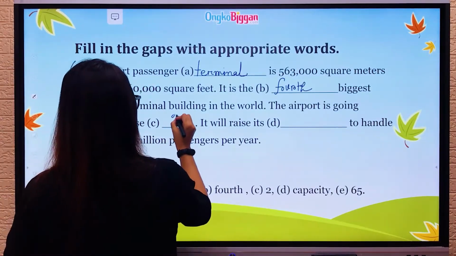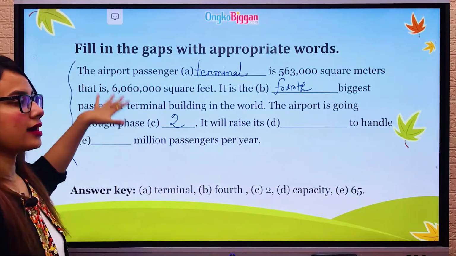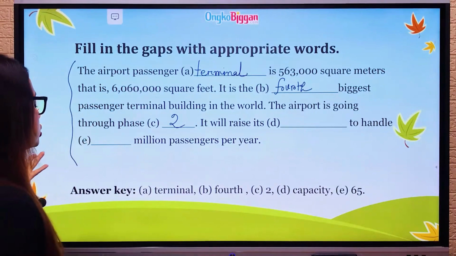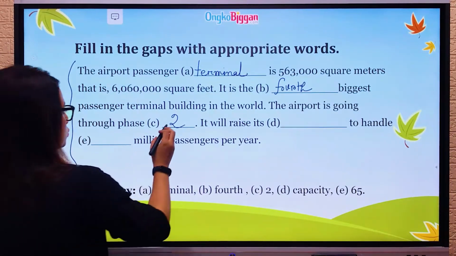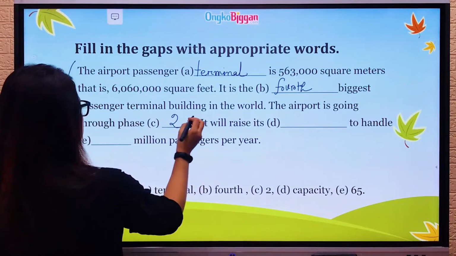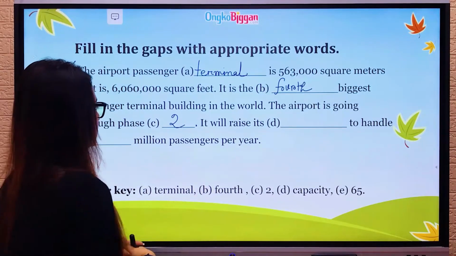So we are going to write 2 in C. The lines are taken from the last passage of the text. The sentences are not even modified, so you can find out the answers easily.